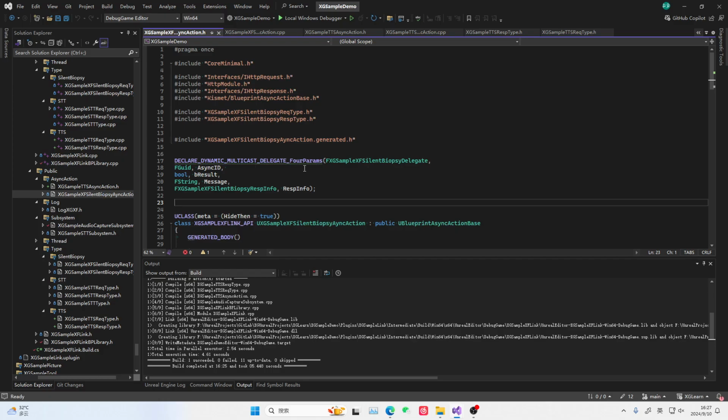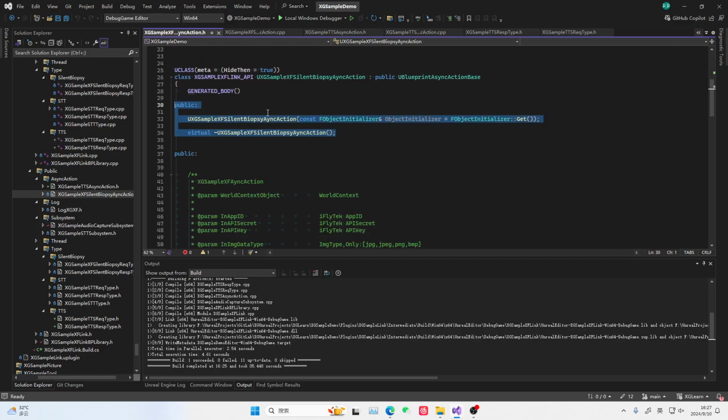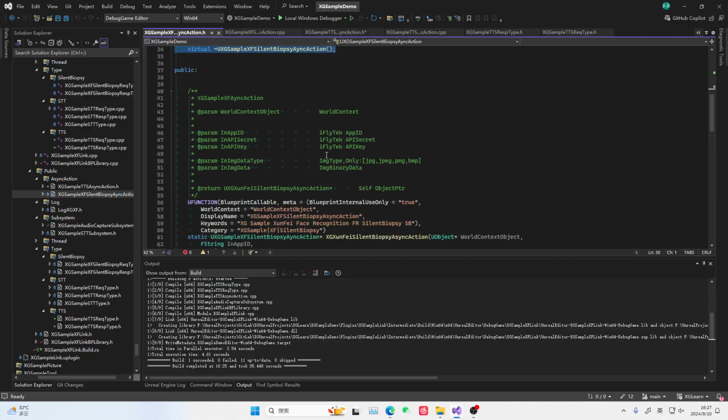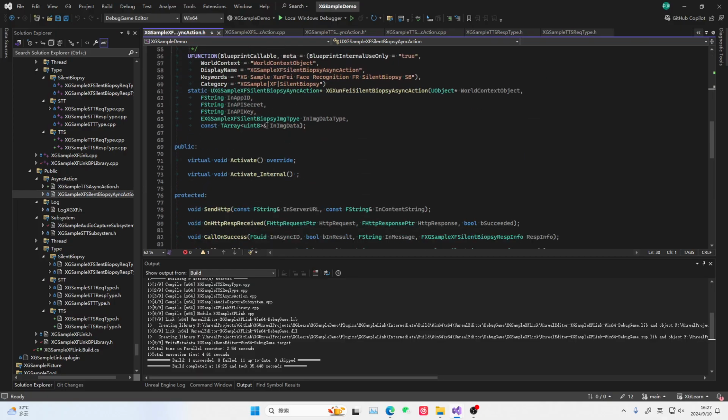Then we still refer to what we wrote earlier, and now we definitely need the constructor. We'll put the constructor here. We actually didn't write it. We won't write anything now. We just create it. Then we set it to public. Okay. Then come back here. And we don't have this method yet. Let's not write it for now.